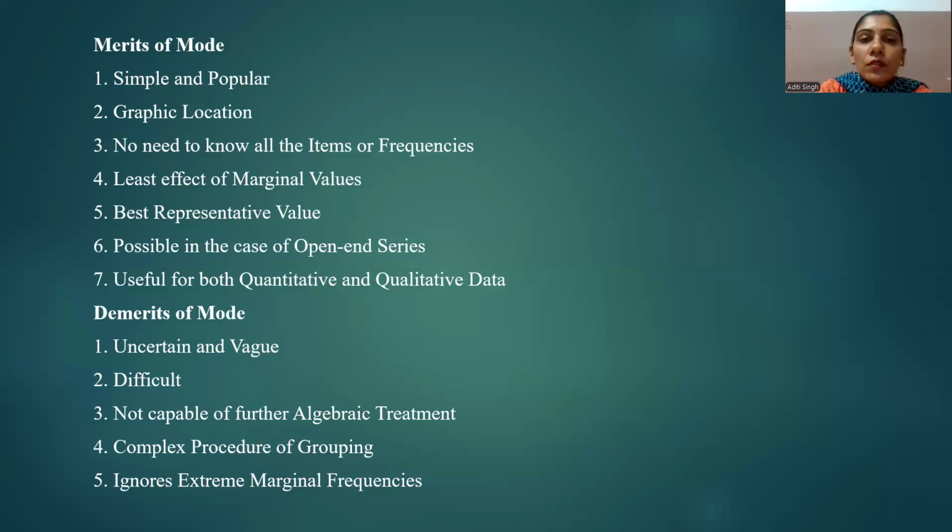So next point is graphic location. Like in mean, we cannot do any graphical representation, but in mode, we can. One can even locate the mode of a given series through the graph, and by looking at a graph, any layman can identify the mode value.